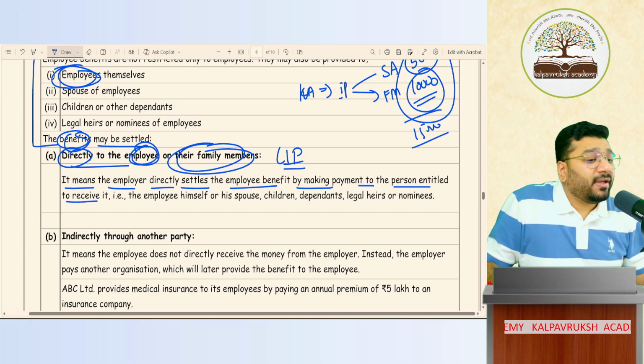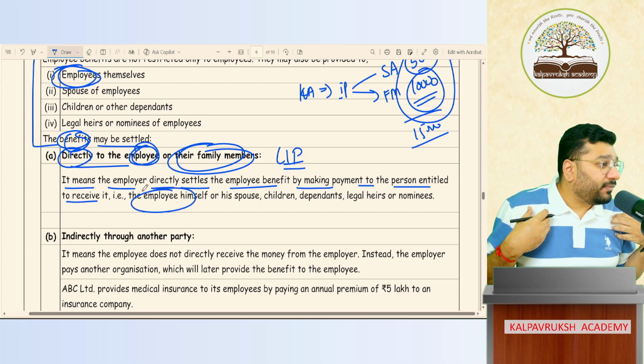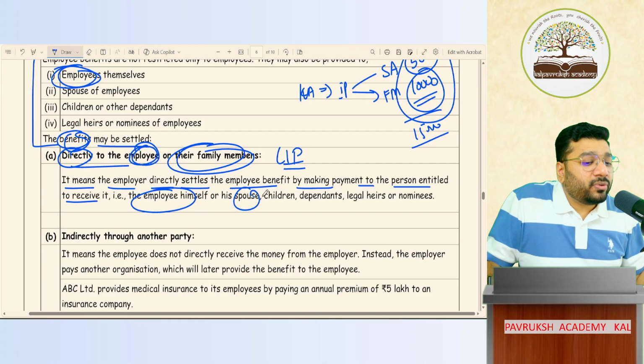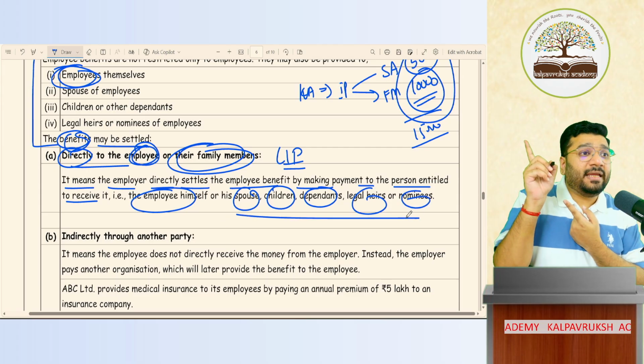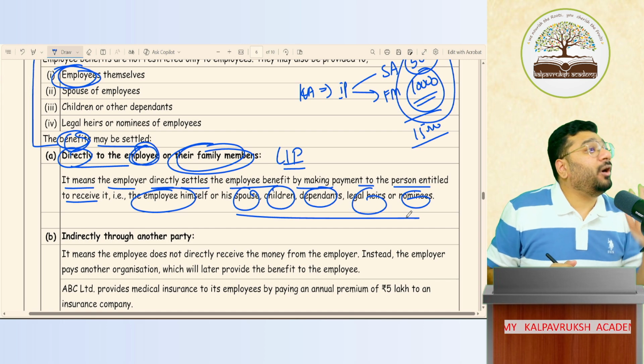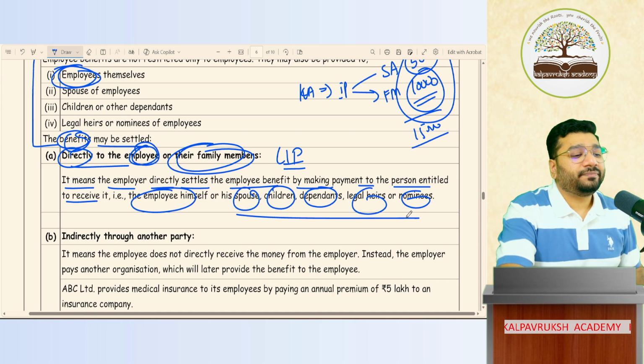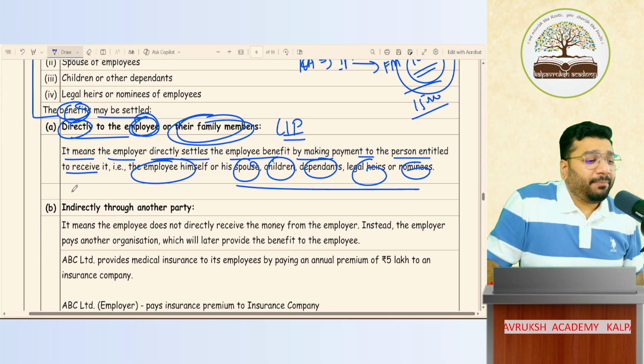Who is entitled to receive? As an employee, I can receive myself. If not me, then my spouse, children, dependent people, legal heir, nominee also can receive. You cannot say that if they receive money, it is not employee benefit. Like that, you cannot say. For example, gratuity.